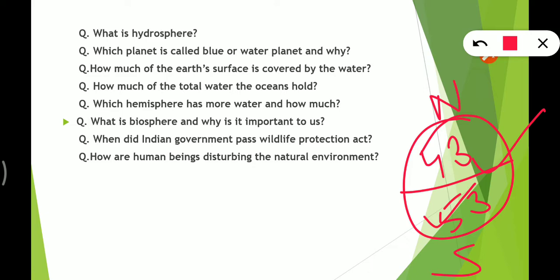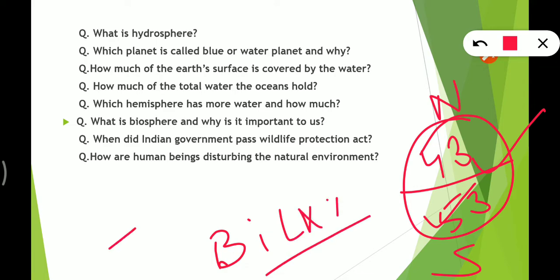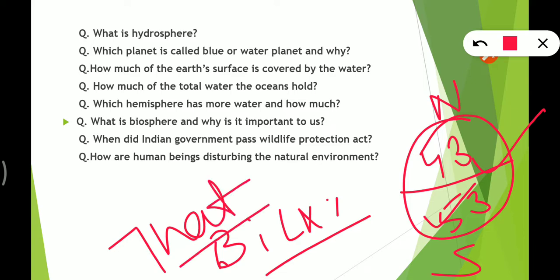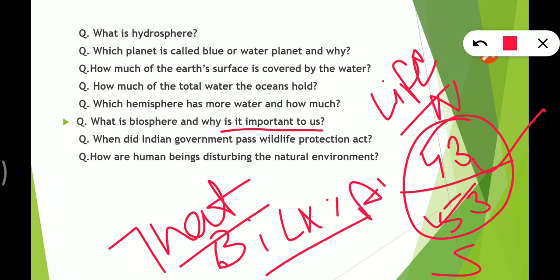What is biosphere? So the biosphere is the sphere where life exists. Okay, the sphere in which life exists is called the biosphere. Why is it important to us? Because it is important for life. All the components that are needed for life are found in the biosphere. I hope it is clear.